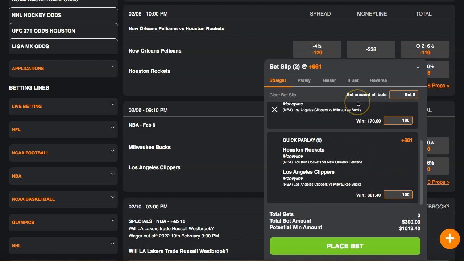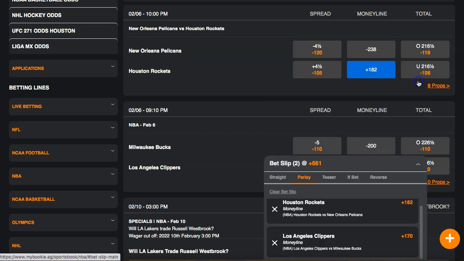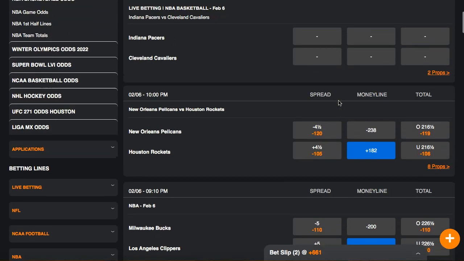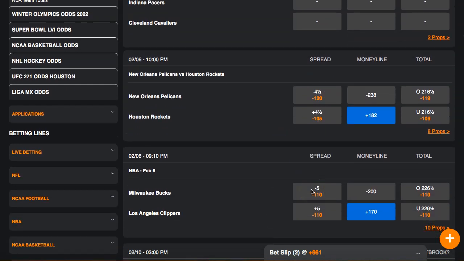Just combine them. And usually when there's more games on, you can do a 3, 4, 5, 6 parlay, and sometimes you can make 10, 20, 50, or even 100 times your money, or even more sometimes. I'll make a separate tutorial on this, and I'll go in detail how to place a parlay. But they could be really profitable if you could hit them. As you can see, $200 gives you 1322, and that's just 2 games. So a lot of times when there's multiple games, you can combine multiple sports too. It doesn't just have to be basketball, but there's only 2 games over here today remaining for the day. So that's something you want to definitely check out.